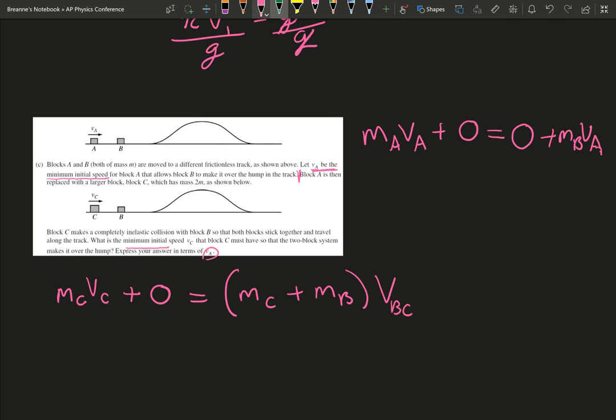It wants our answer in terms of VA, which we kind of solved because of the minimum initial speed. Let's get like terms. We could have gotten like terms earlier because both blocks have mass M. So our MC is 2M. 2M VC equals 2M plus M times VBC.